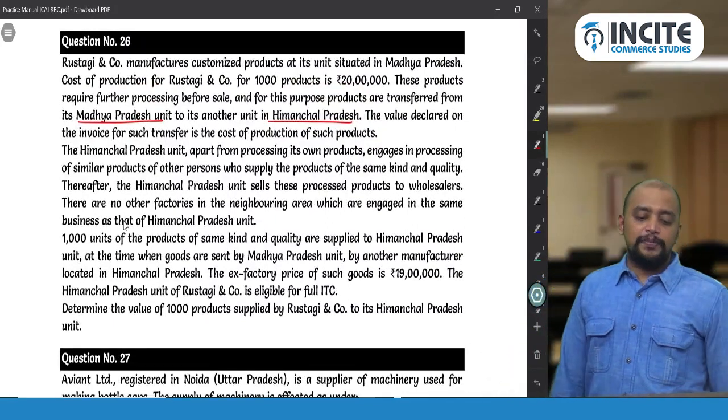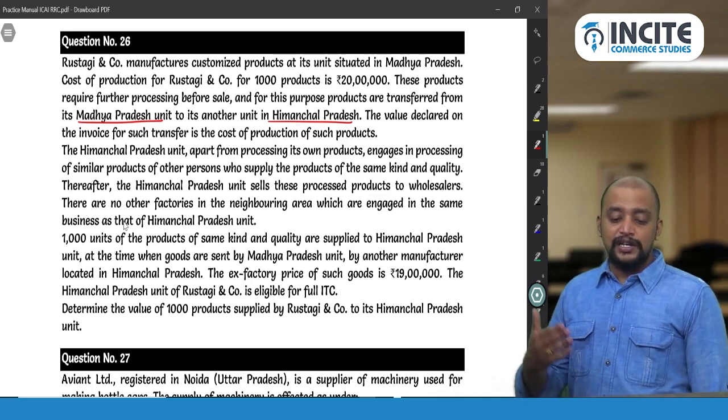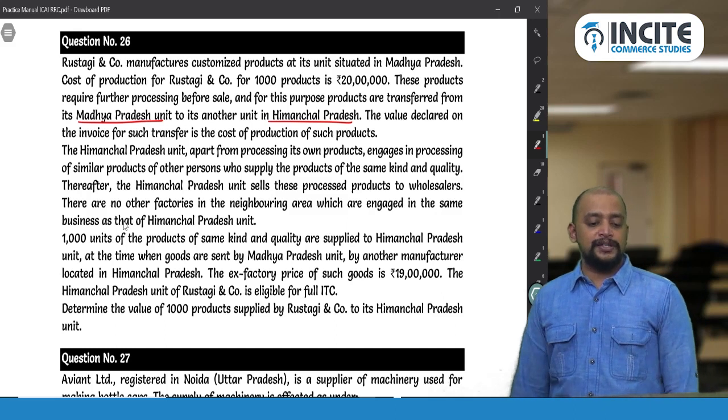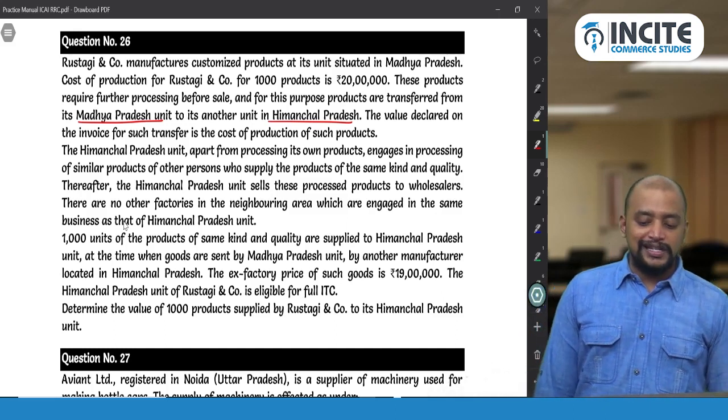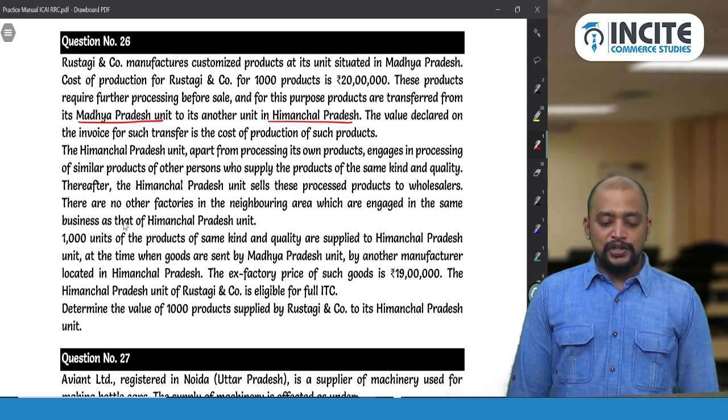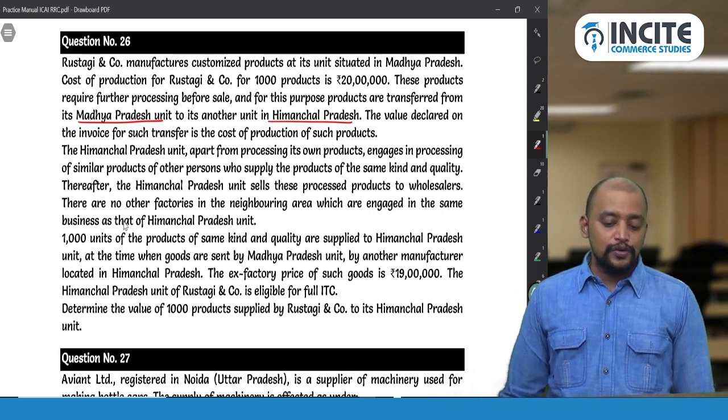Now the Himachal Pradesh unit, apart from processing its own products, engages in processing of similar products of other persons who supply the products of the same kind and quality. And thereafter the Himachal Pradesh unit sells these processed products to wholesalers.